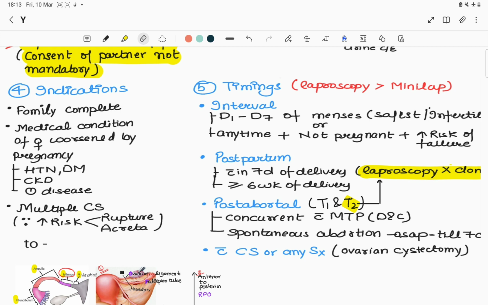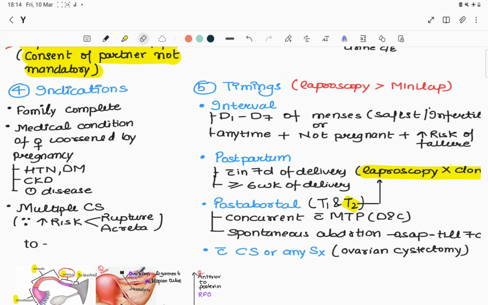Second, if the medical condition of the female is worsened by pregnancy, for example if she gets pregnant again and it endangers her life, with conditions like hypertension, diabetes mellitus, chronic kidney disease, or heart disease. Third, if she is undergoing multiple cesarean sections, because as the number of CS increases, there is an increased risk of rupture or accreta.